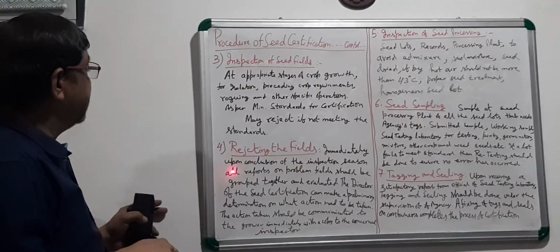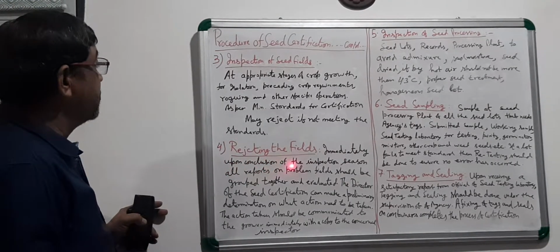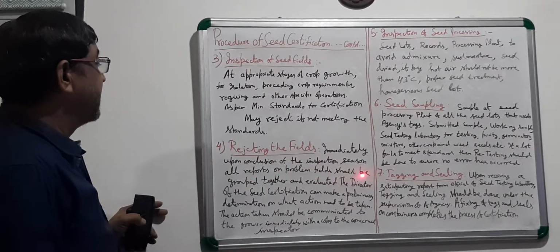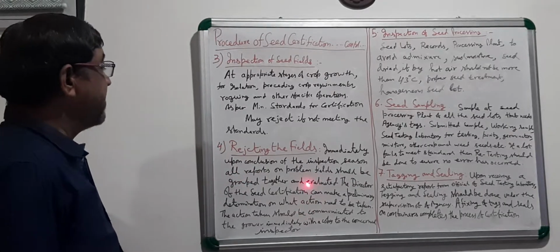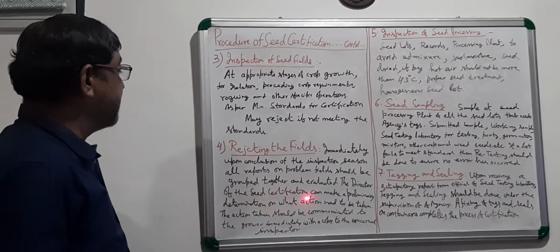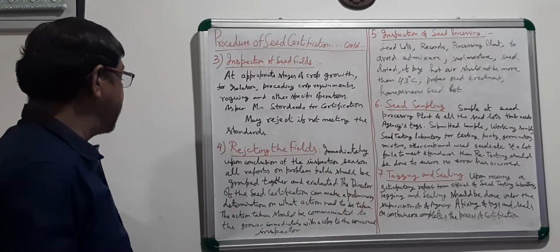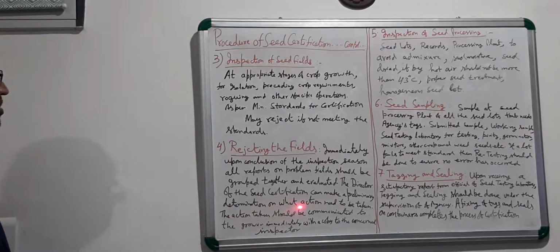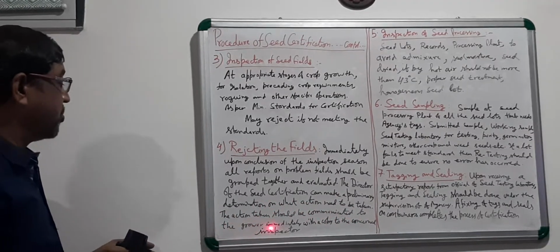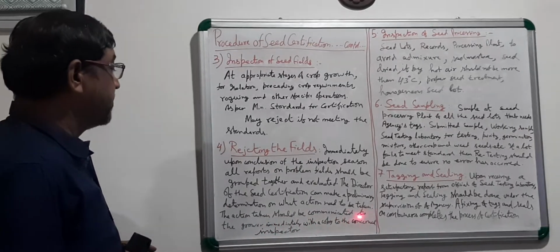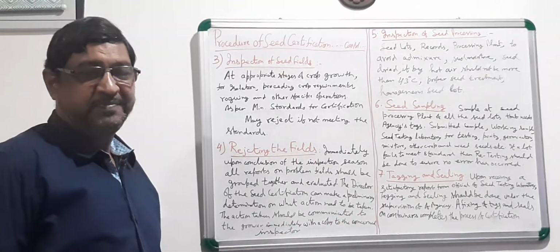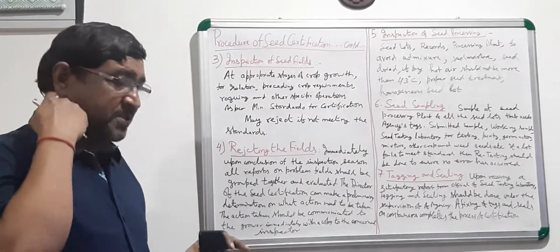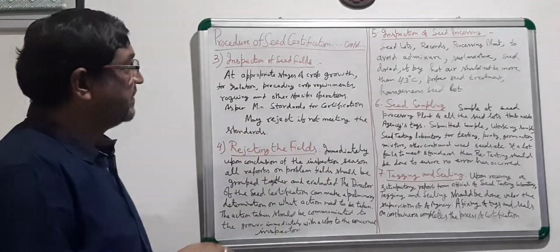So this has been written here. Immediately upon conclusion of the inspection season, all reports on problem fields shall be grouped together and evaluated. The director of the seed certification can make a preliminary determination on what action needs to be taken. The action taken should be communicated to the grower immediately with a copy to the concerned inspector. So this is completed. If it is approved, then we have to move forward.